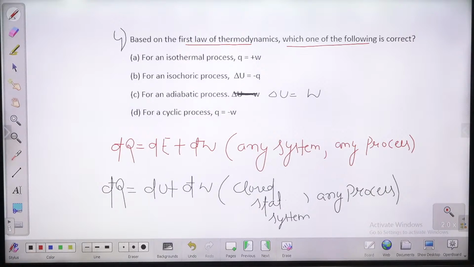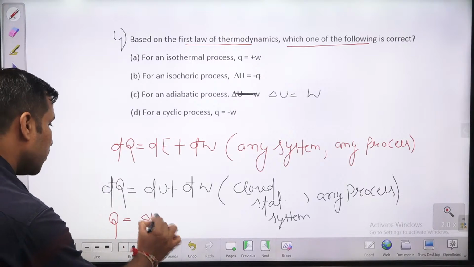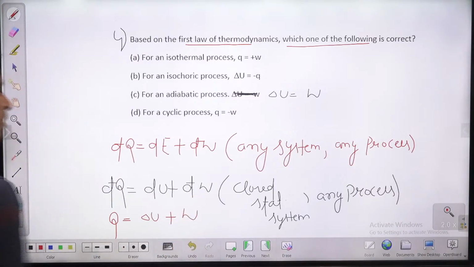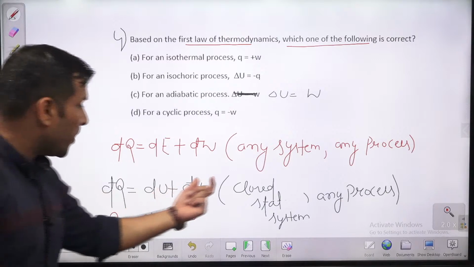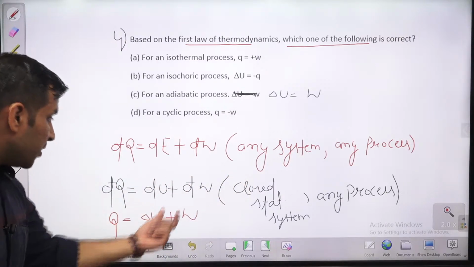Now if you observe it here, guys, you can write Q as heat transfer, this is delta U, the change in internal energy, and this is W, work transfer. So this is the differential form, guys. Q is heat transfer, then change in internal energy, and work transfer.